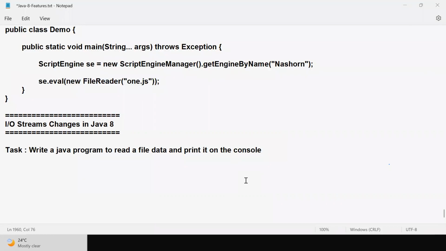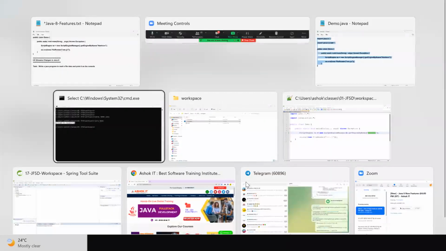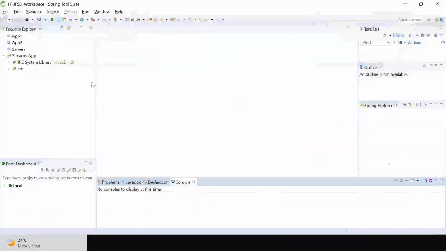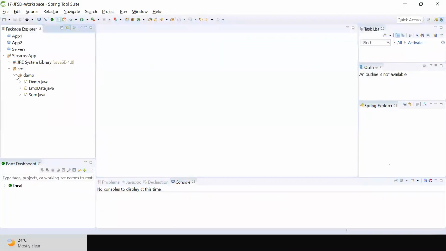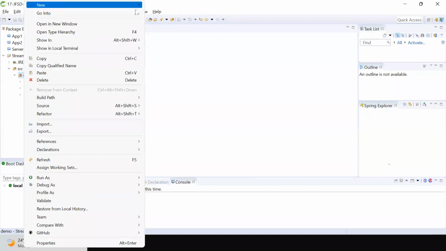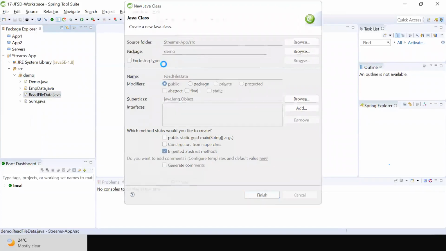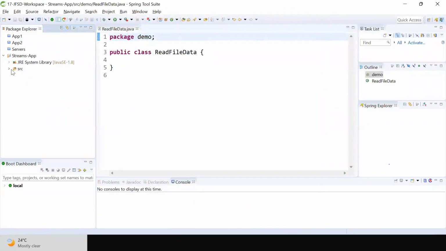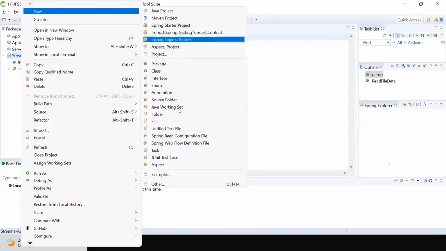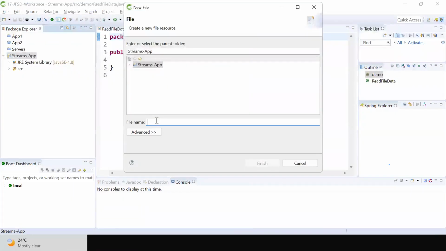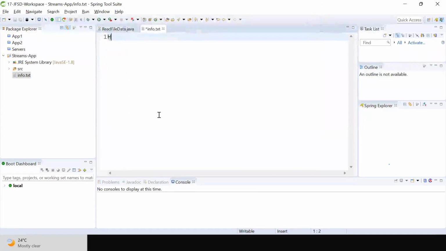Let us see how to read a file data in Java. Let me go to my IDE and write a Java program to read a file data. Class ReadFileData. Let me create one simple file in my project. New file. I'm taking my file info.txt. Hi, how are you?